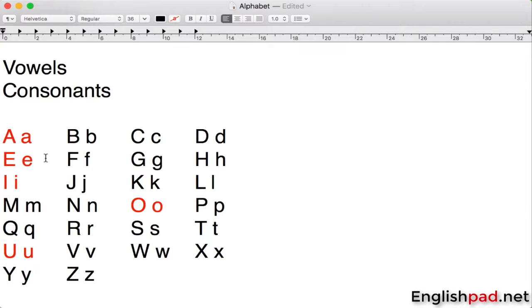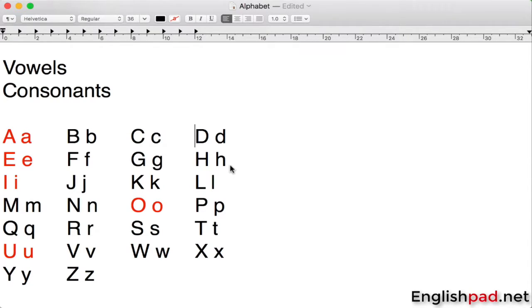Like it can be pronounced as A, it can be pronounced as A, it can be pronounced as A, and it can also be pronounced as A. B can be pronounced B, C can be pronounced S or K, D is pronounced D, E is pronounced E or E, F is pronounced F or sometimes V, G can be pronounced J and also G,